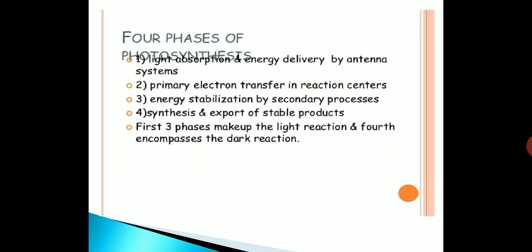Now there are four phases of photosynthesis. Number 1, the light absorption and energy delivery by antenna system. Number 2, primary electron transfer in reaction centers. Number 3, energy stabilization by secondary processes. And number 4, synthesis and export of stable products. The first three phases make up the light reaction, and the fourth encompasses the dark reaction.